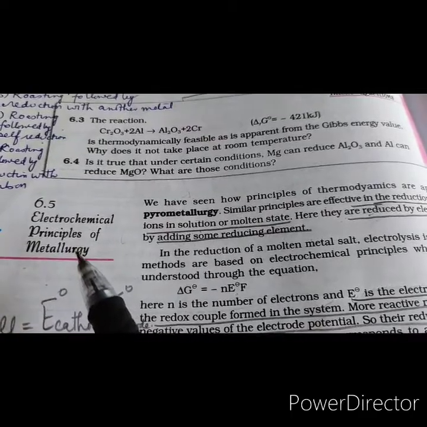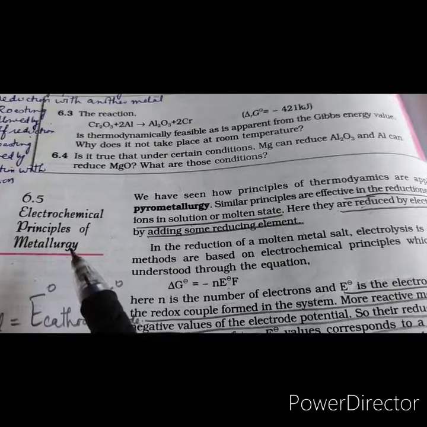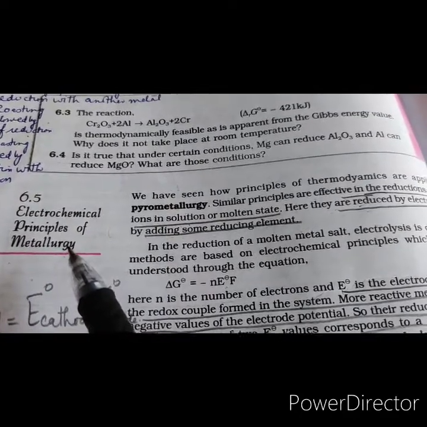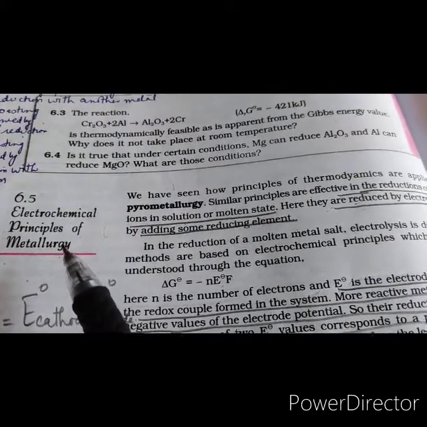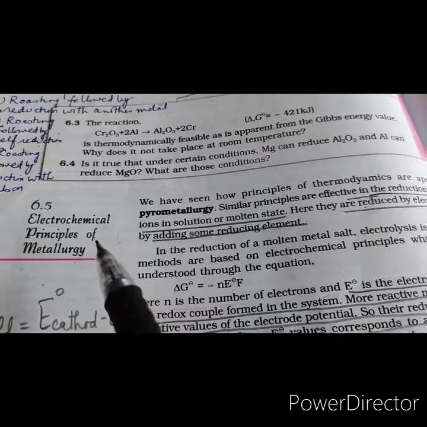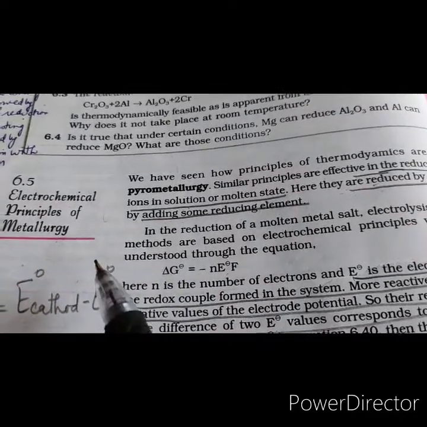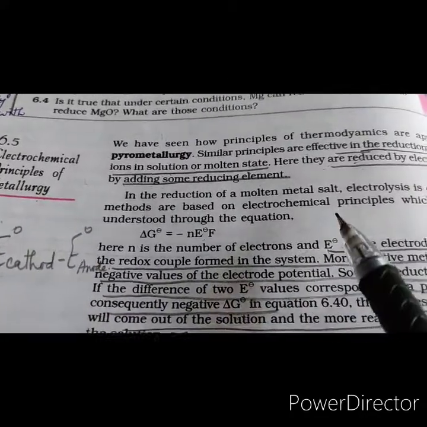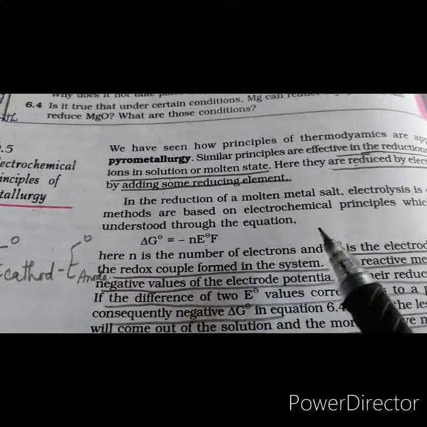In that, we studied that the element of the lower line can reduce the oxide of the element of the upper line. This can be done because the delta G for that reaction comes out to be negative, that is, the process is spontaneous. Similarly, the electrochemical principles of metallurgy help us in understanding the various electrochemical processes.